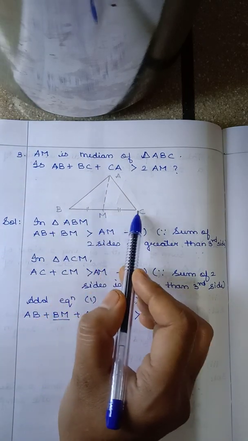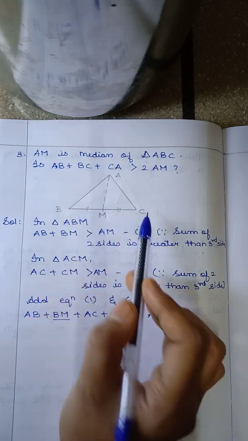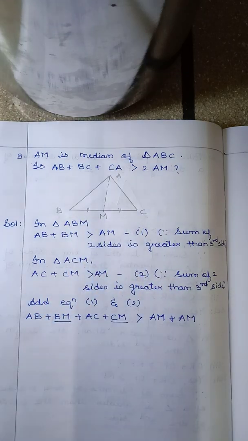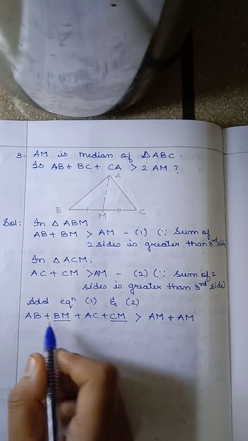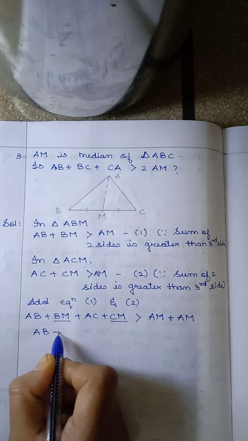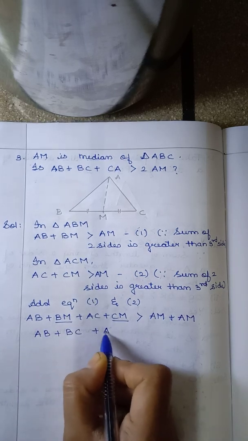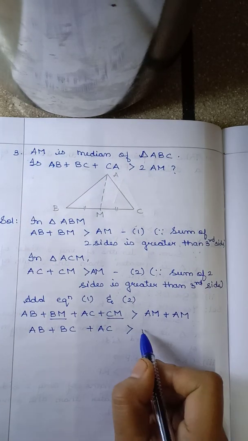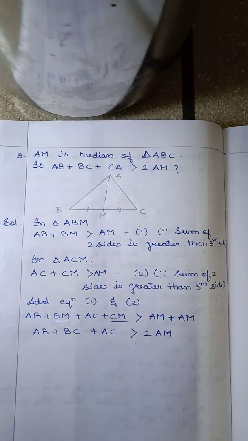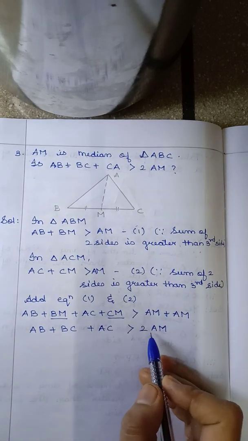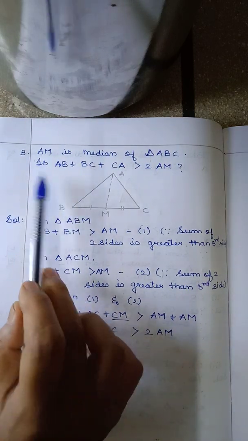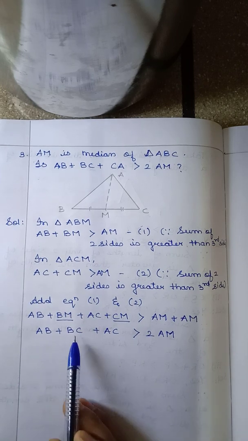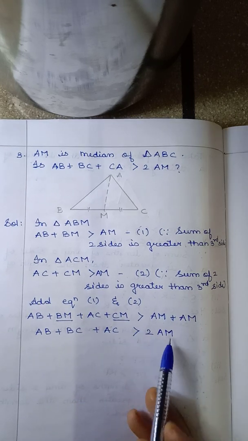Now AB plus AC, and see BM and CM. If you add BM and CM in the figure, which side do you get children? BM plus CM is nothing but the side BC. So AB plus BC plus AC is greater than AM plus AM, which is 2AM. Just as x plus x is 2x, AM plus AM is 2AM. Is AB plus BC plus CA greater than twice of AM? Yes, we have got it.